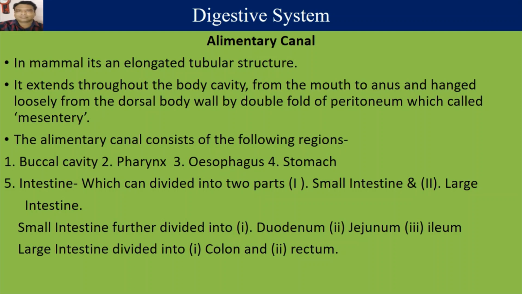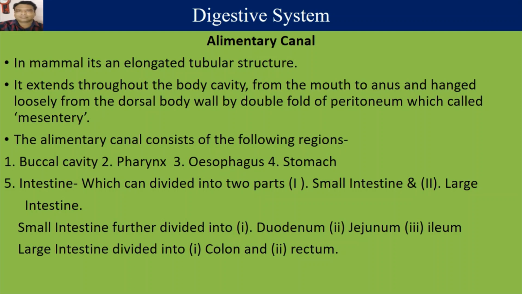The alimentary canal consists of the buccal cavity, which opens by the mouth. The next part of the alimentary canal is the pharynx. The pharynx opens into the esophagus, the esophagus connects with the stomach, and the stomach connects with the intestine. The intestine can be divided into two parts, the small intestine and the large intestine.